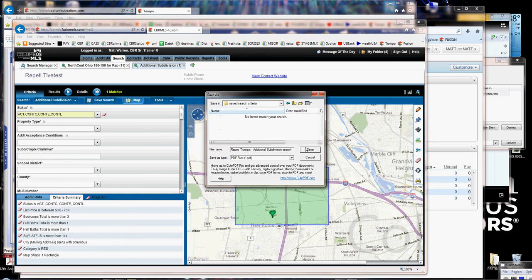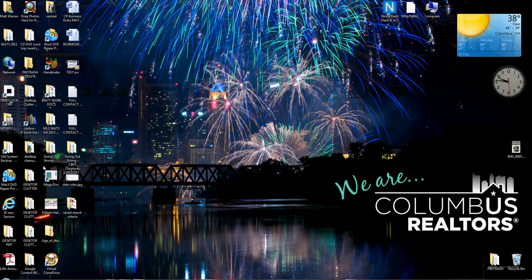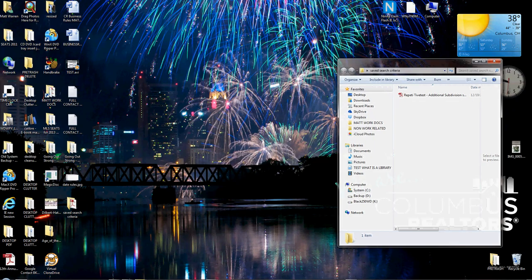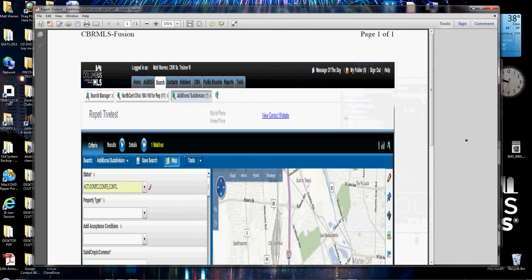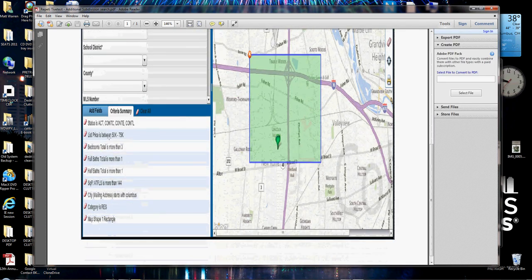I'm going to open that and I'm going to click save. And now I have a PDF of this criteria. Let me show you what that looks like. I'm going to go to my saved search criteria real quick, and here's the PDF I just created showing you the criteria. Now you'll be able to use that criteria later to recreate the search.